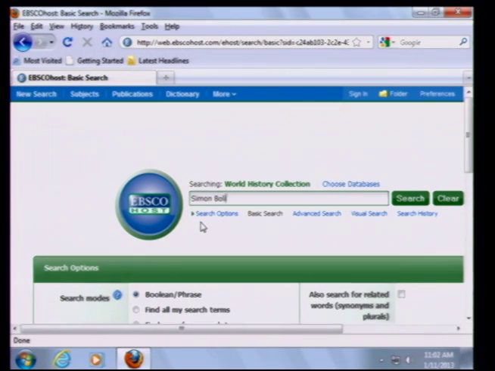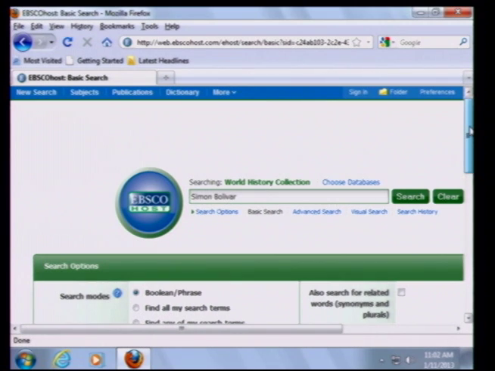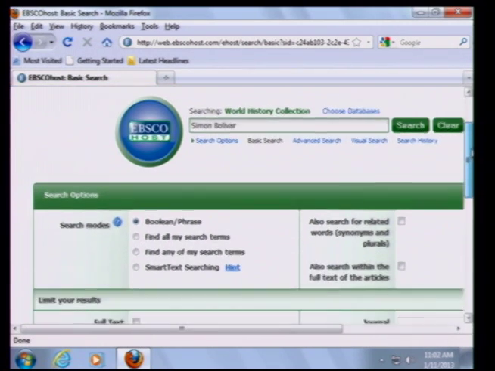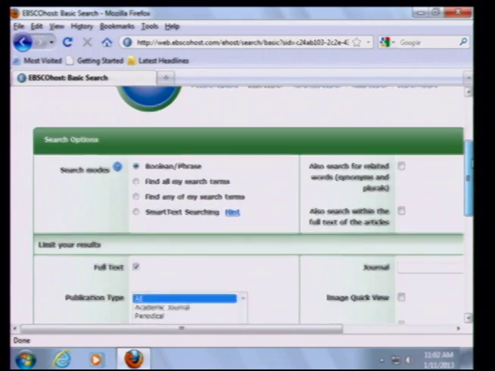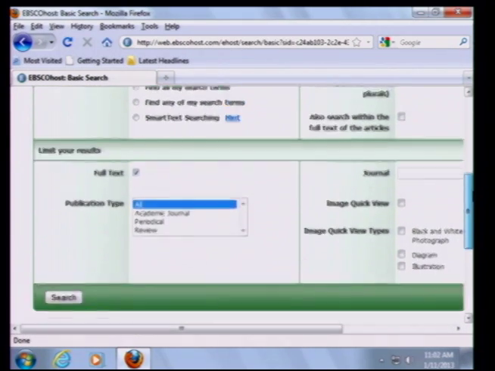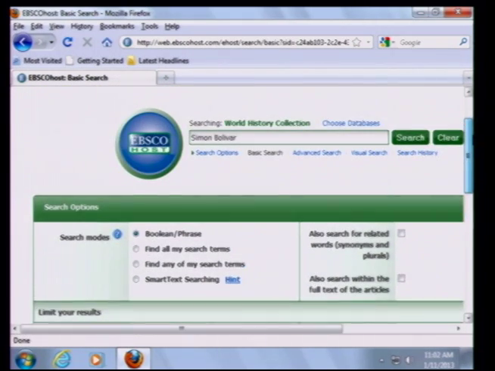We'll do Simon Bolivar. You're taking a class on the history of Latin America, and you may not know who Simon Bolivar was, but again, we'll just key in his name, and then we'll do full text here. And we could do other things as well. We could narrow it down a bit, but let's just keep it simple.